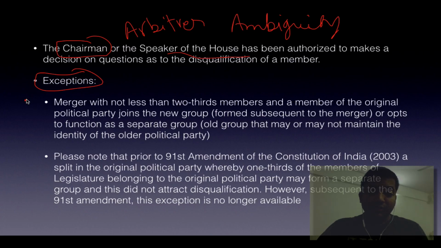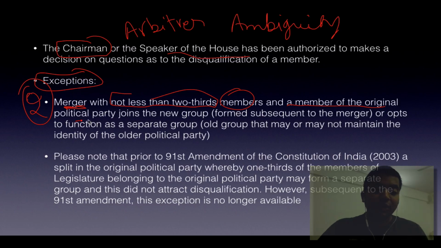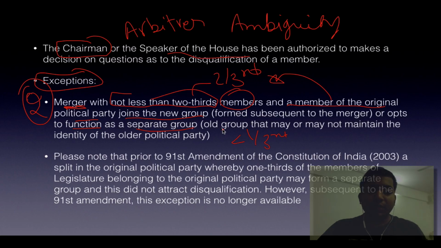Exceptions: there are two exceptions. See, this is a very important exception. If a merger happens, that is with not less than 2/3 of the original members merging with another political party, and any member of the original political party joins the new group, this 2/3 separation plus any new member joining this group will not be considered a defection. And the group which is left, which opts out to function as a separate group, either they have to be less than 1/3, or 1/3, so they can function either as an independent party or they can form any other political party. So both of them will not be considered defected. Is that understood? So the old group may or may not maintain the identity of the older political party.